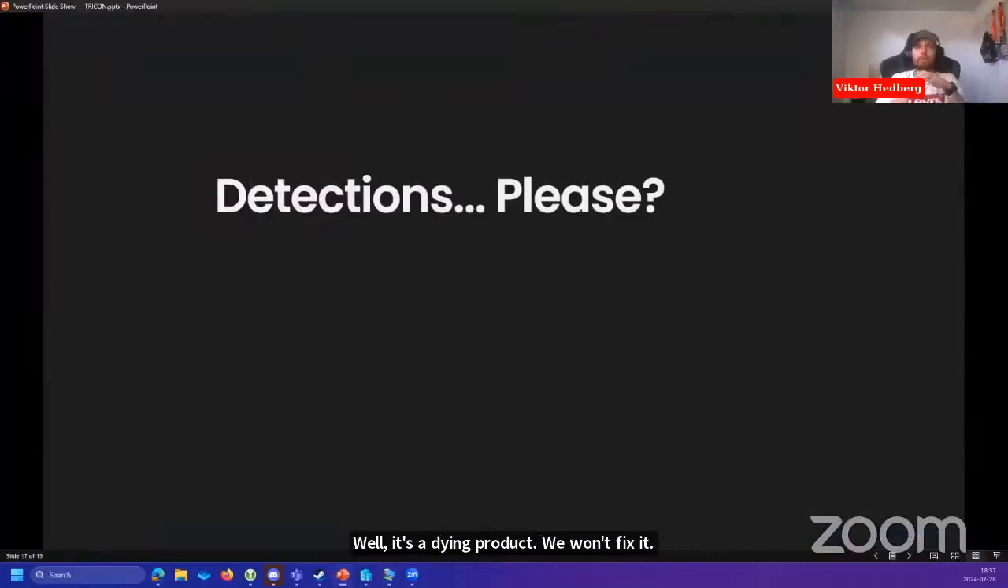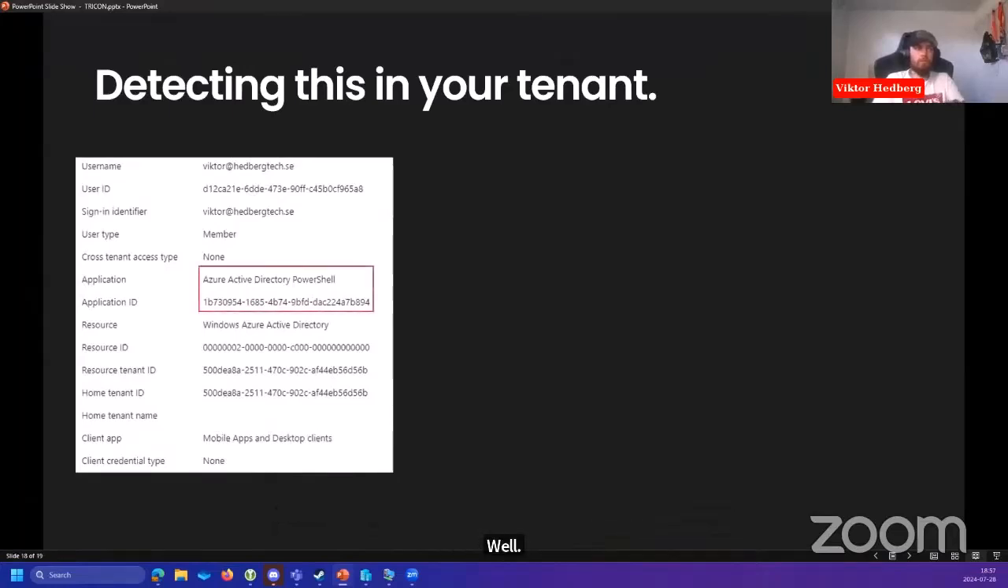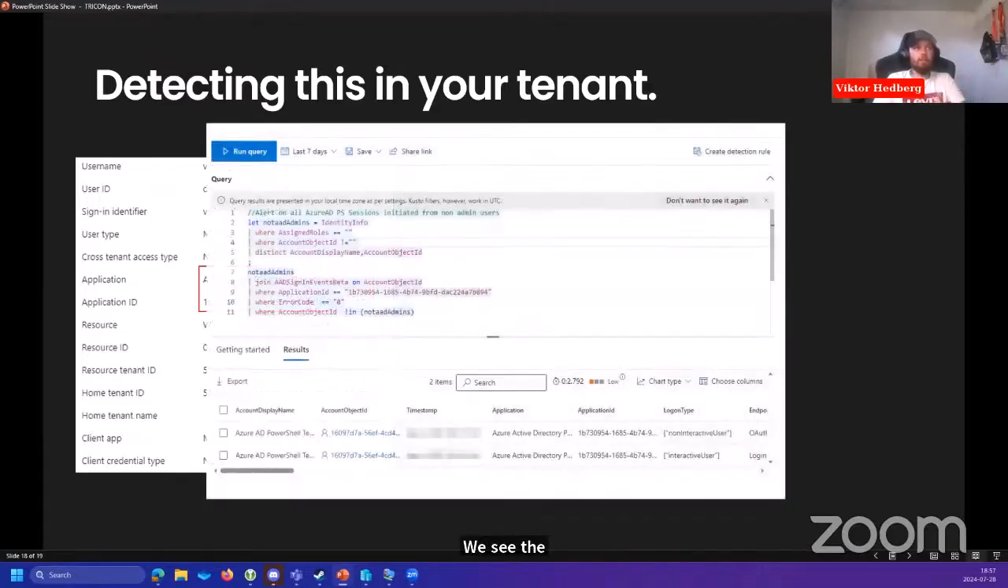So in terms of detections, what can we actually do to detect when this happens in a tenant? Well, we can use sign-in logs. We see the application. We see the application ID. So we can actually use those bits of information to construct a hunting query to say that if you're not an admin and you're logging into Azure Active Directory PowerShell, we pop an alert. That gives us some idea of a regular user doing non-regular user things in your tenant.